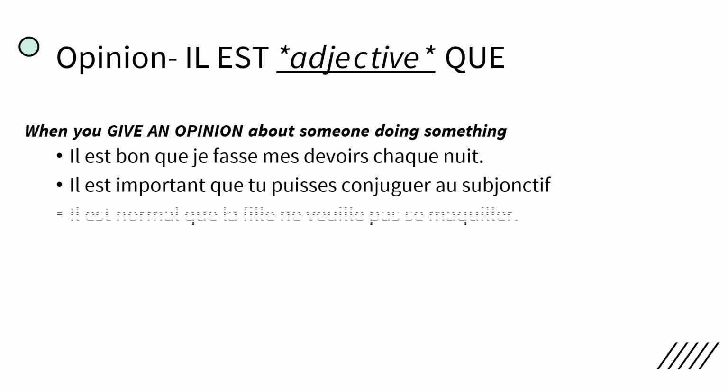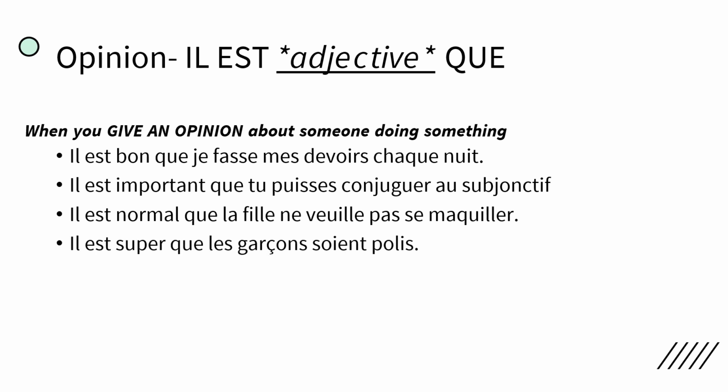Il est normal que la fille ne veuille pas se maquiller. It's normal the girl doesn't want to put on makeup. Il est super que les garçons soient polis. So it's great the boys are nice or polite. Il est dommage qu'il pleuve. It's too bad that it's raining. Pleuvoir technically is a third group verb, but we only ever use it in the il form. So it's il pleuve, by the way.